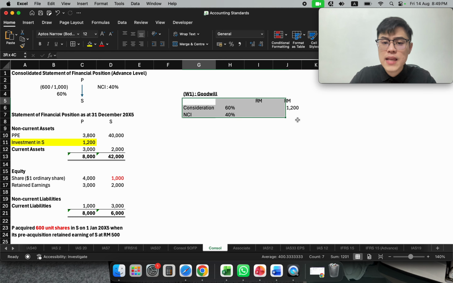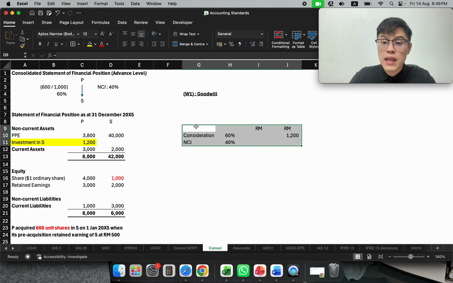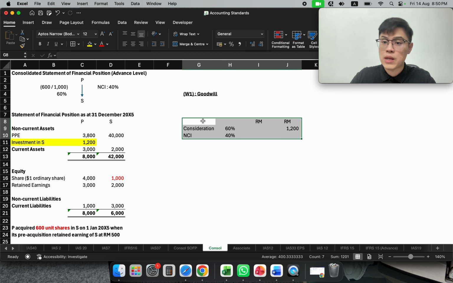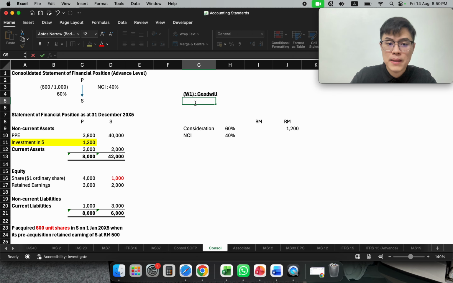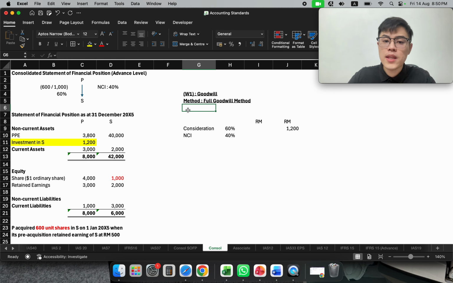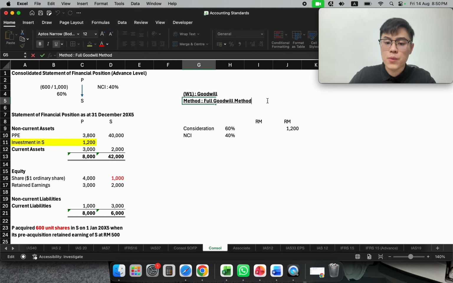And for this NCI, there are two methods for us to calculate. First method, method A, I call the full goodwill method. Normally, its other name is NCI measured at fair value.